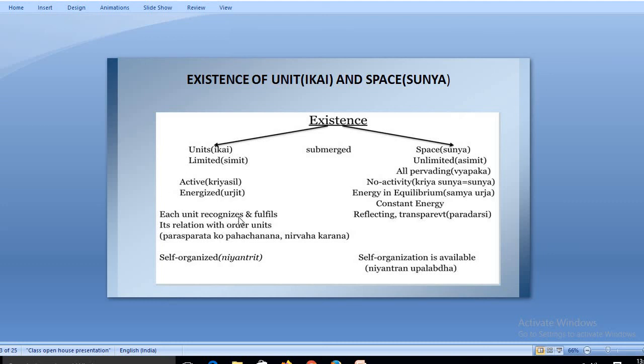The next is each unit can recognize and fulfill relationship. Each unit recognizes and fulfills the relationship with the other unit, and in space they never take out relationships with other units, because in units things are dependent on each other. Units are self-organized, whereas space is not organized. Organization is available in space, but space itself is not an organized unit. This is the difference between unit and shunya.